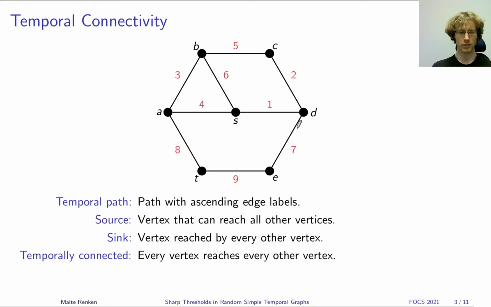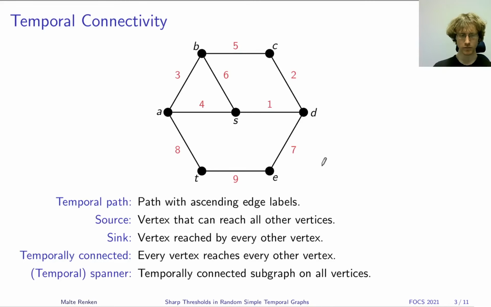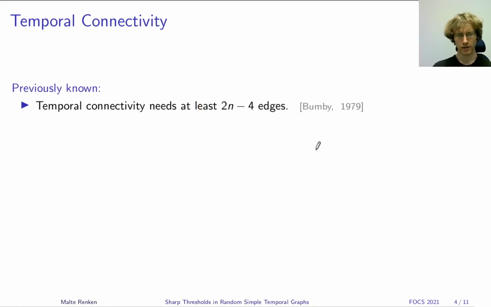If a graph is temporally connected, then we call a subgraph which preserves this connectivity property a temporal spanner. Temporal spanners are analogous concepts to spanning trees in normal graphs. However, in temporal graphs, a tree is not enough to get temporal connectivity.